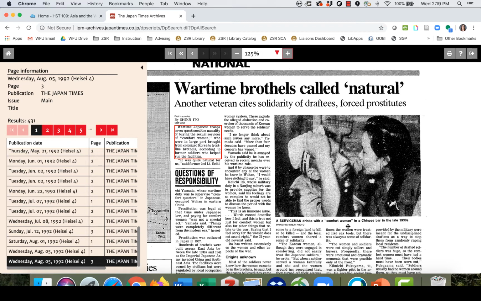So all of these articles, even just pulling up 2 or 3, can give us some more information about what was happening, how they are being described by the Japanese papers, what some of the issues being discussed are, and can give us additional keywords that we can use as we are looking for information. So this is a great one again for the Japanese perspective.